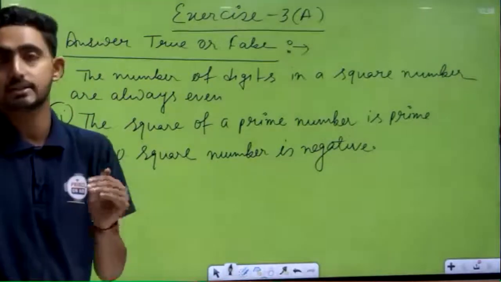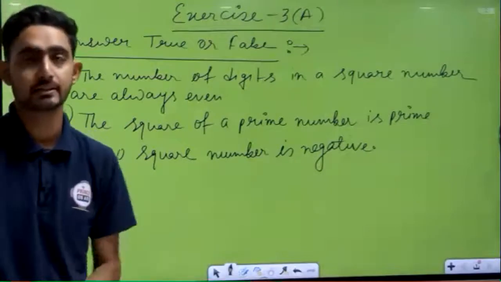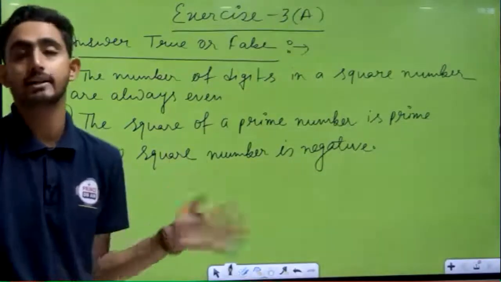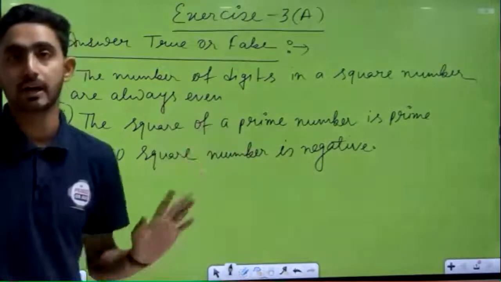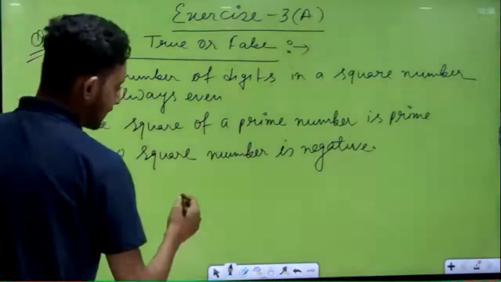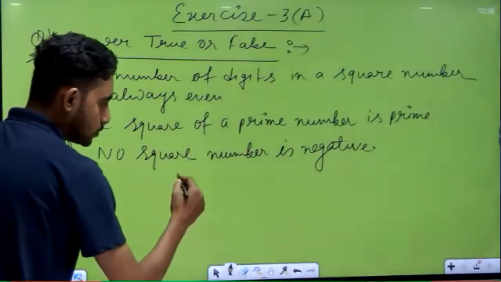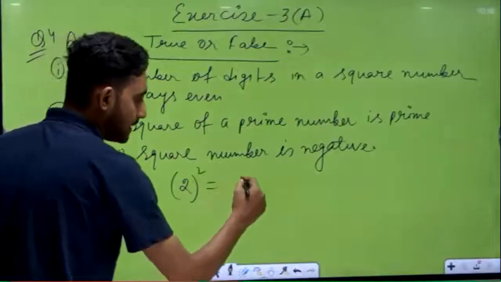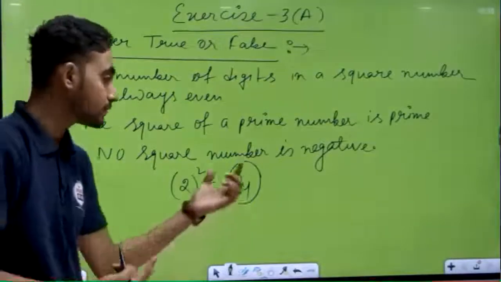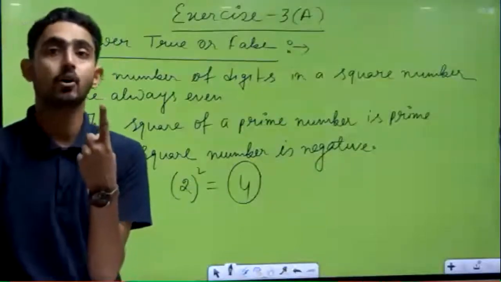The number of digits in a square are always even. Is it correct? Obviously we can say this is not a correct statement, this is a false statement. How? If I take an example, suppose 2 square, 2 square is equal to how many? 4. Obviously 4 is a square number. Now in this number 4, how many digits are there? 1. But 1 is an odd number.